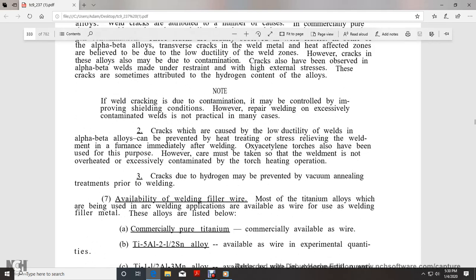Note, if the weld cracking is due to contamination, it may be controlled by improving shielding conditions. However, repairing an excessively contaminated weld is not practical. Cracks which are caused by low ductility welds in alpha beta alloys can be prevented by heat treating, stress relieving the welding